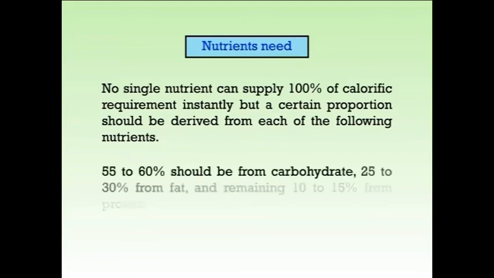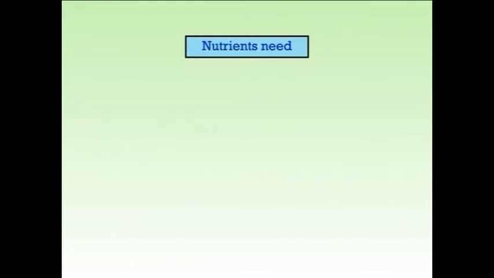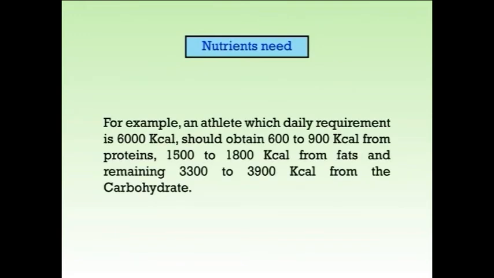That is, 55 to 60% should be from carbohydrate, 25 to 30% from fat, and the remaining 10 to 15% from protein. For example, an athlete whose daily requirement is 6,000 kilocalories should obtain 600 to 900 kilocalories from protein, 1,500 to 1,800 kilocalories from fats, and the remaining 3,300 to 3,900 kilocalories from carbohydrate.